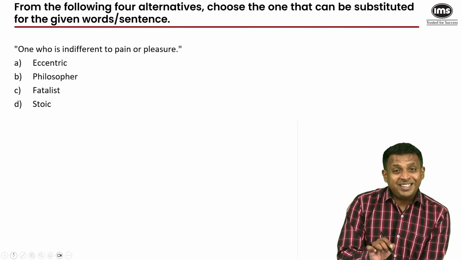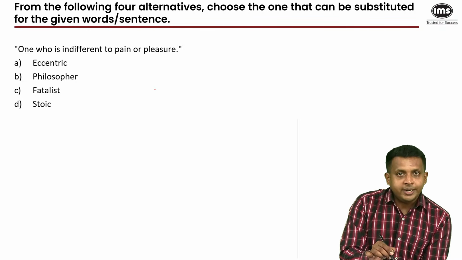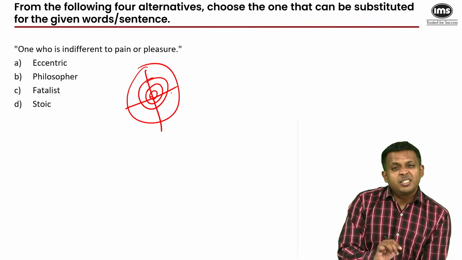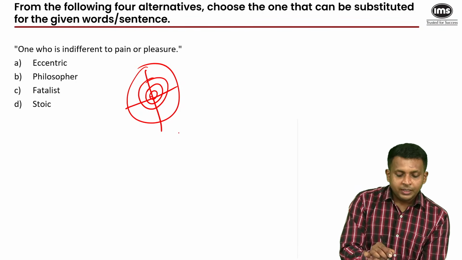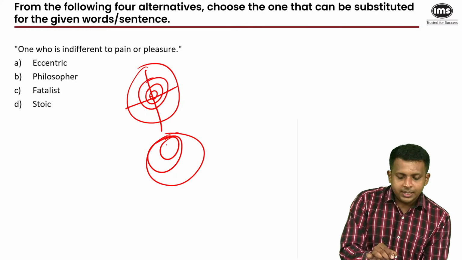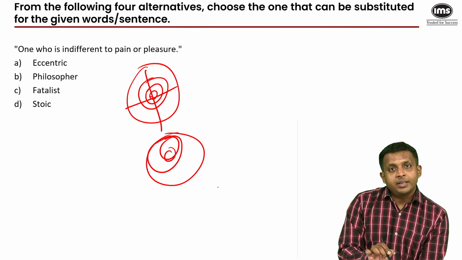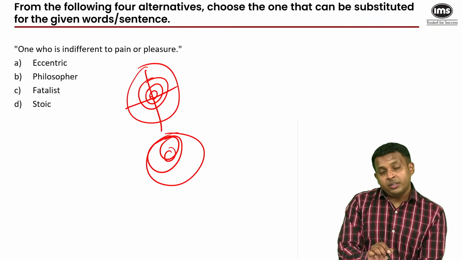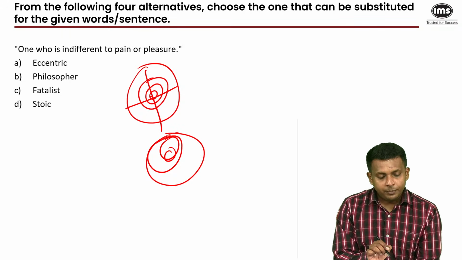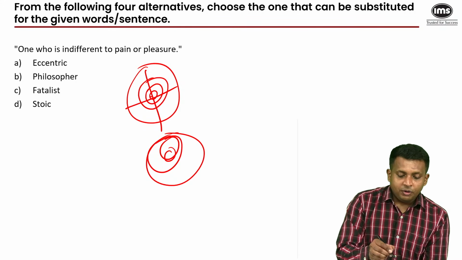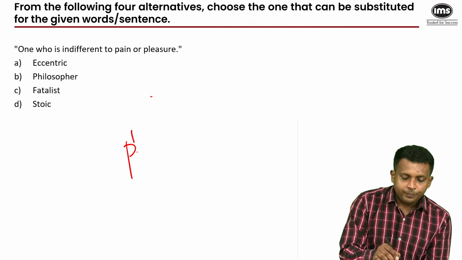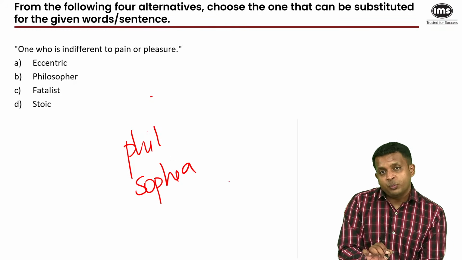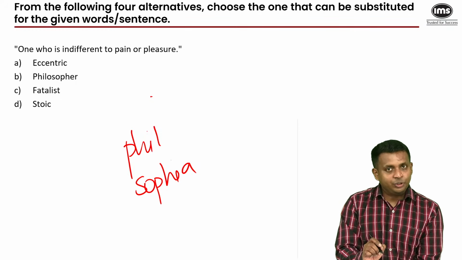Anyway, eccentric, the opposite of concentric. Concentric. Symmetry is considered good, normal. Eccentric, circles that don't share the same center. Asymmetry, it's considered abnormal. So eccentric means out of the ordinary, quirky, odd, weird. Philosopher, philo, root word for love. Sophia, root word for wisdom. So someone who loves wisdom, who considers himself or herself an intellectual, would be a philosopher.